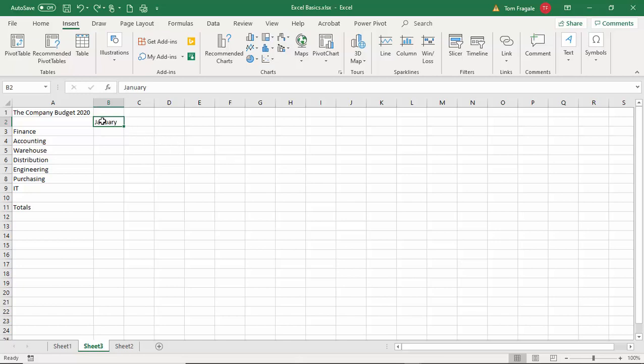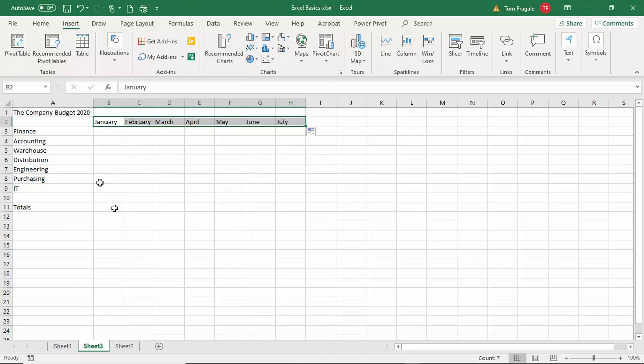Let's try that again. I have the word January in that cell. I want you to move your mouse to the corner of that cell and get the black cross. When you have the black cross, hold down your left mouse button and drag it over as far as you want to go. And now those months filled in. Very good.